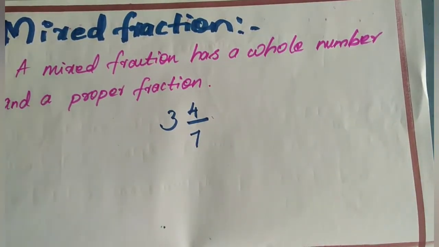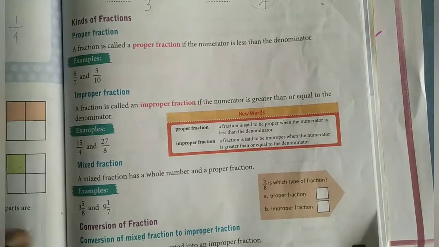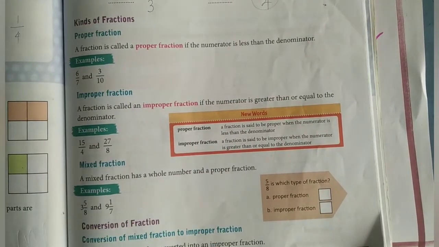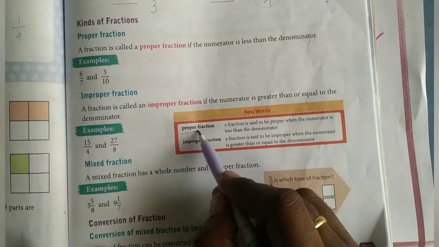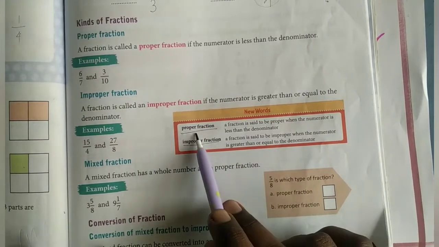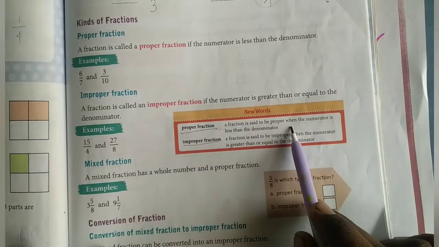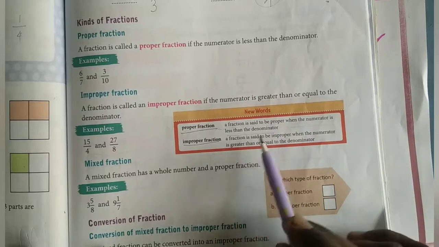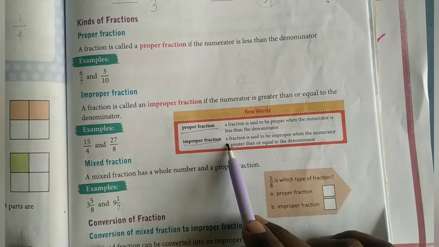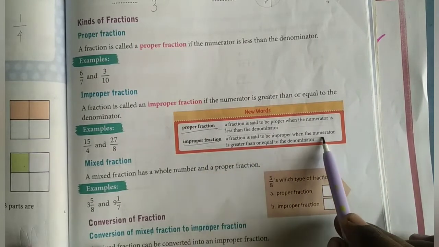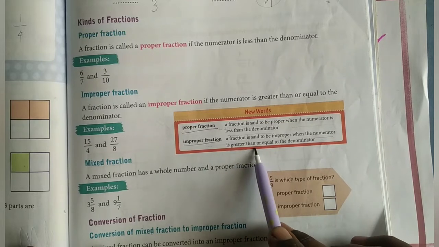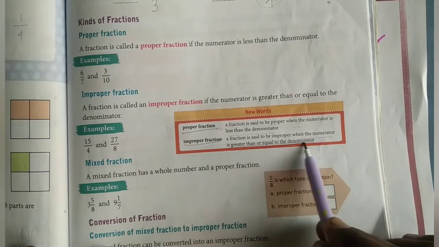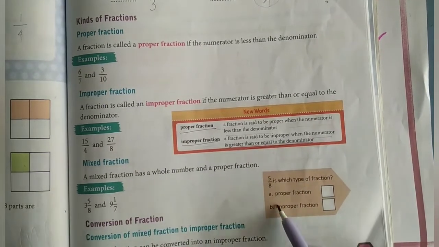Now take your textbook. One more thing you want to underline. So two new words are there. Please underline a proper fraction. A fraction is said to be proper when the numerator is less than the denominator. Improper fraction, a fraction is said to be improper when the numerator is greater than or equal to the denominator. Okay. Next, come to this section.